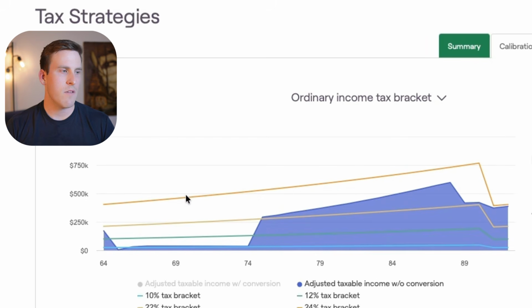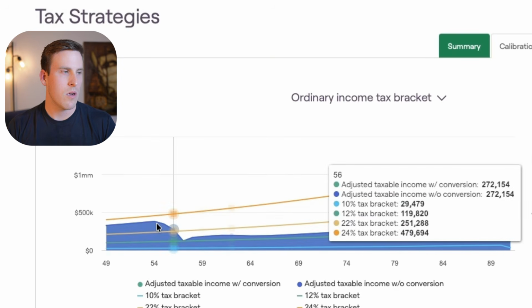So you can see here for this client, we looked at it earlier, but he has very large RMDs projected at age 75 and is only 2 years away from retirement. And so this client shouldn't be making traditional contributions currently, because all it's going to do is add to his taxation down the road. We should instead be aiming to do Roth contributions, realize some more of those taxes now in those lower brackets. But he's so close to retirement that I'm not sure how much of a difference it would make for this client.